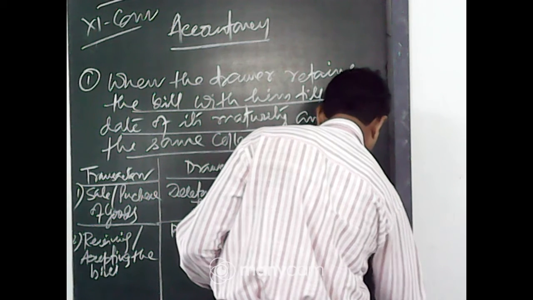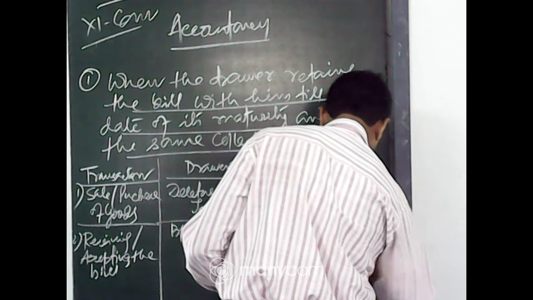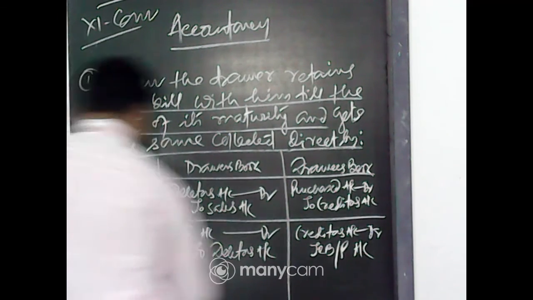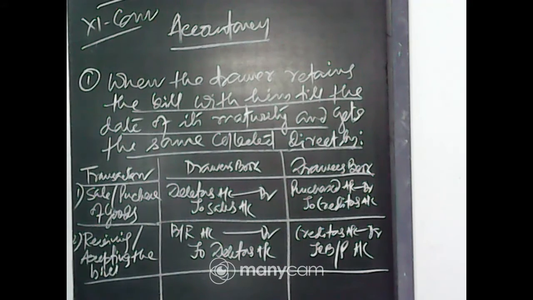Creditors account debit to bills payable account.